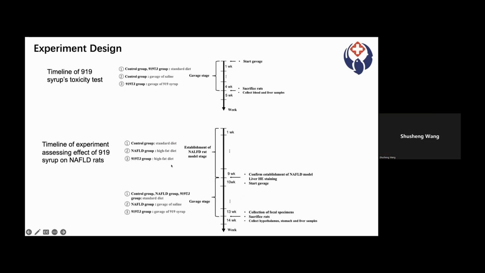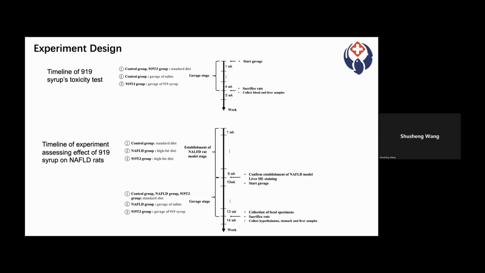First of all, I will introduce the experimental design. It has two parts. Timeline of 919 syrup's toxicity test. 20 male SD rats were randomly divided into the control and the 919 TT groups. Both groups of rats were fed continuously for 4 weeks, and daily body weight and feed intake were recorded.